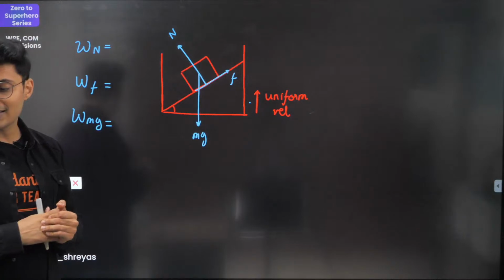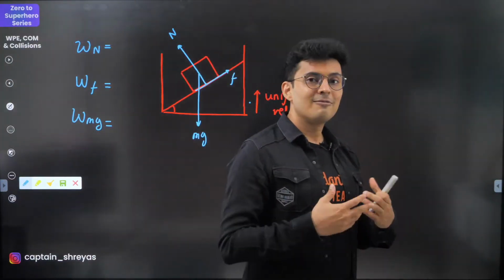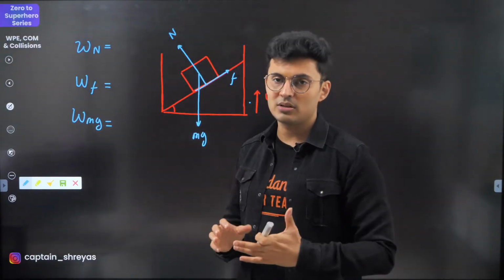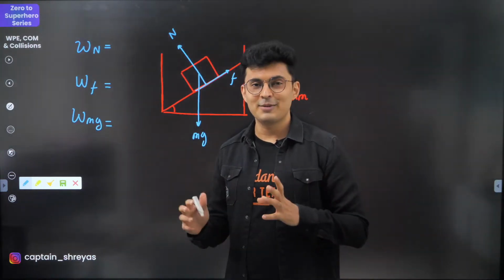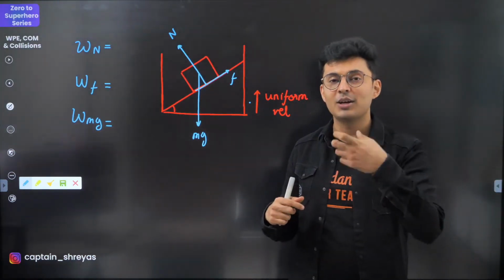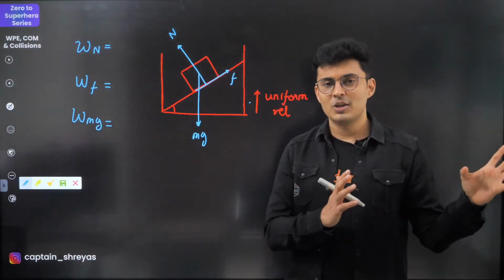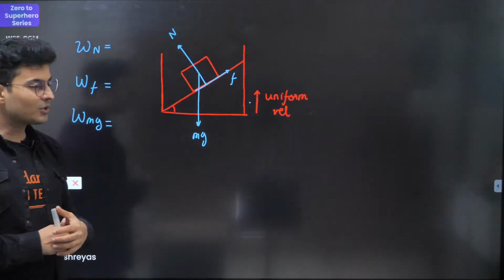Pseudo force is a fictitious force. It's a non-existent force which is just put on paper to make Newton's laws valid, because Newton's laws fail when you are in a lift-like frame which is accelerating. So that is called a fictitious, fake pseudo force, and it is always going to be opposite to the frame's acceleration.